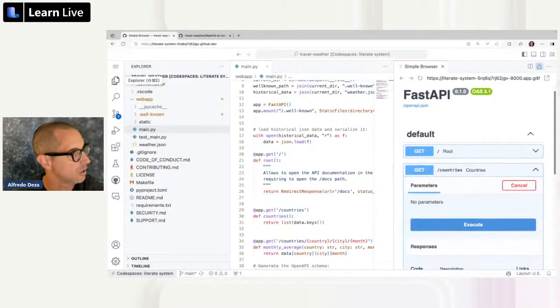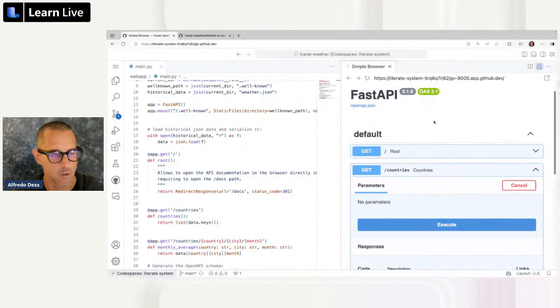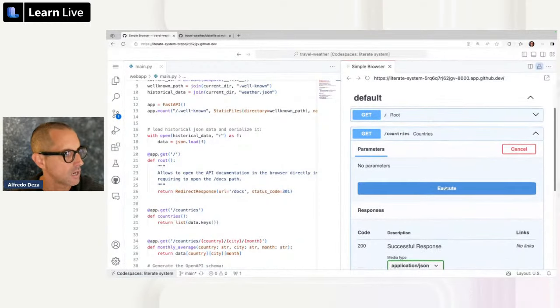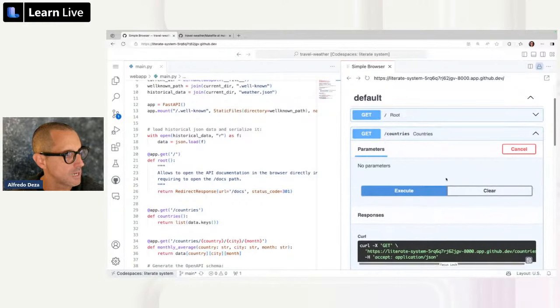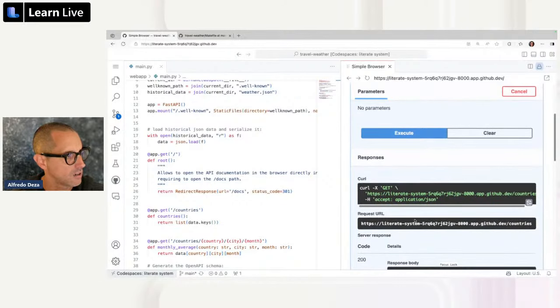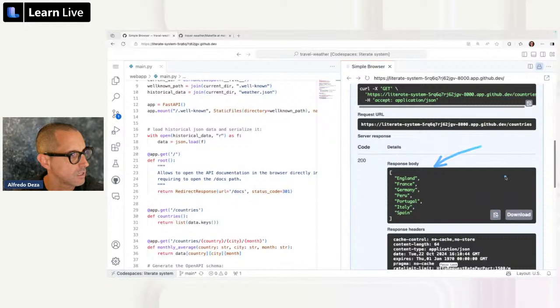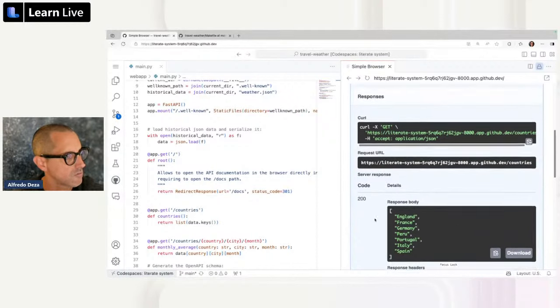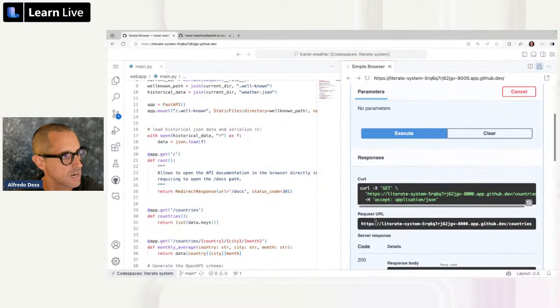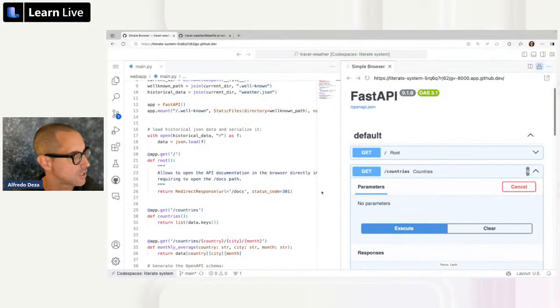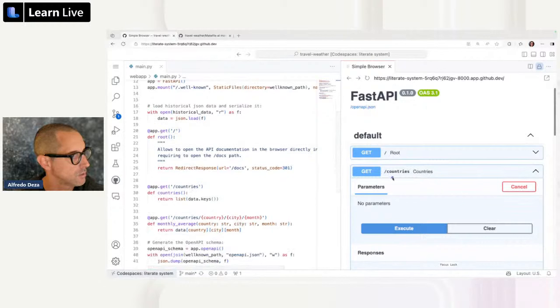I'm going to close the file export so we can see a little bit better. I'm not going to pass in any parameters. I'm going to execute. I have here the command, the request URL, and there we go. It seems we're getting a lot of these ones right there. Where is this coming from? Well, this is coming from the API that is running locally. So it's /countries. So it seems to be that this one right here is coming from right here.